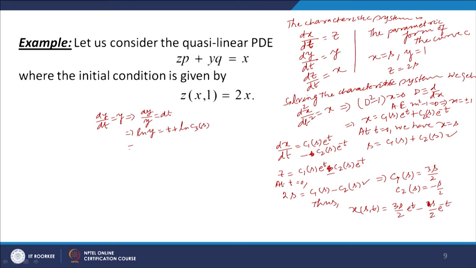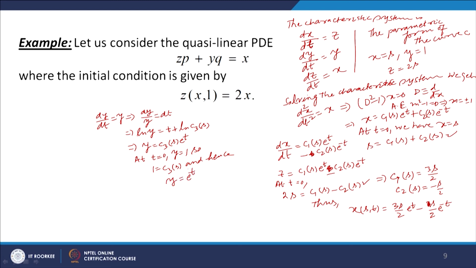So, y is equal to C3s times e to the power t. At t equal to 0 we are given y equal to 1. So, 1 is equal to C3s, and hence we get y is equal to e to the power t.